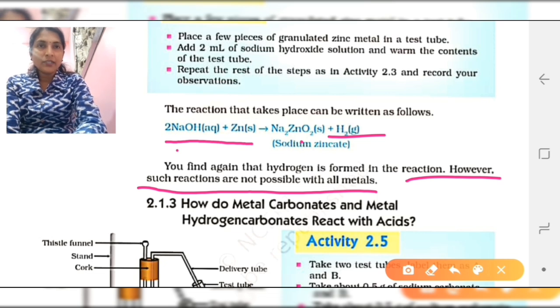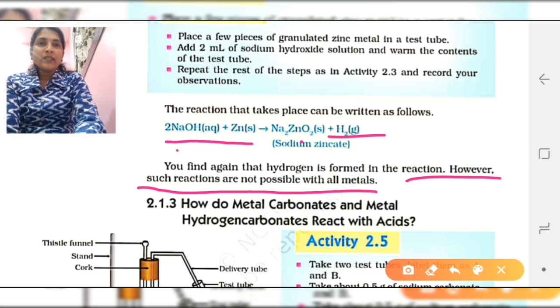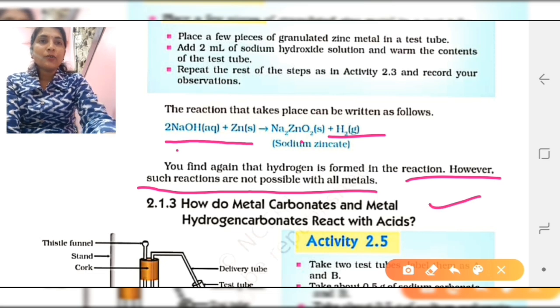It is given here. The next point is, how do metal carbonate and metal hydrogen carbonate react with acid? This is another chemical property of acids. So what is that? How do metal carbonate and metal hydrogen carbonate react with the acid?